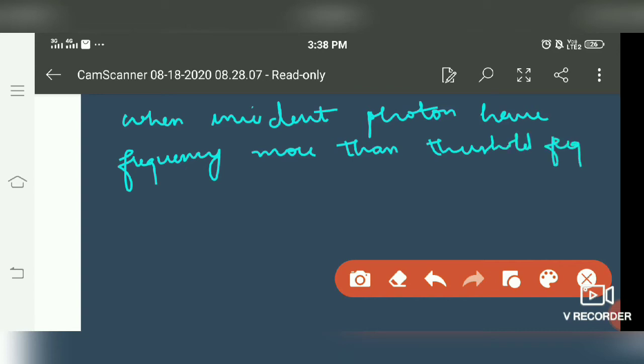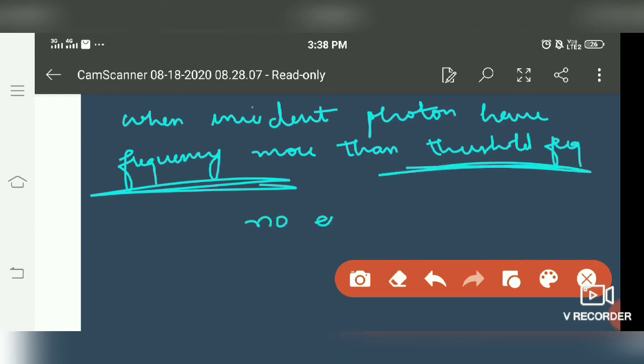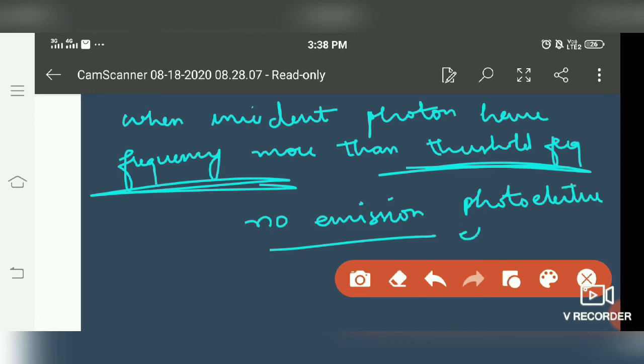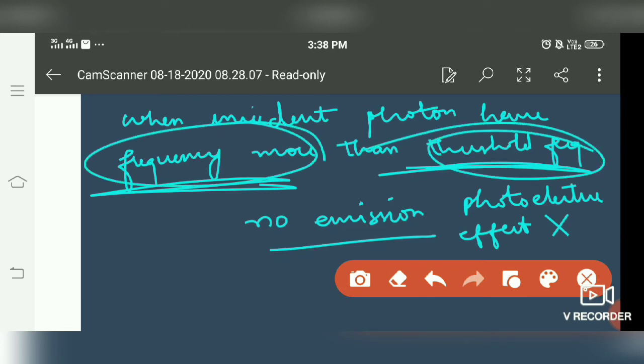If the frequency of the incident photon is less than the threshold frequency, then no emission of electrons takes place. It means photoelectric effect does not occur in that case. It occurs only when the incident frequency is more than the threshold frequency.